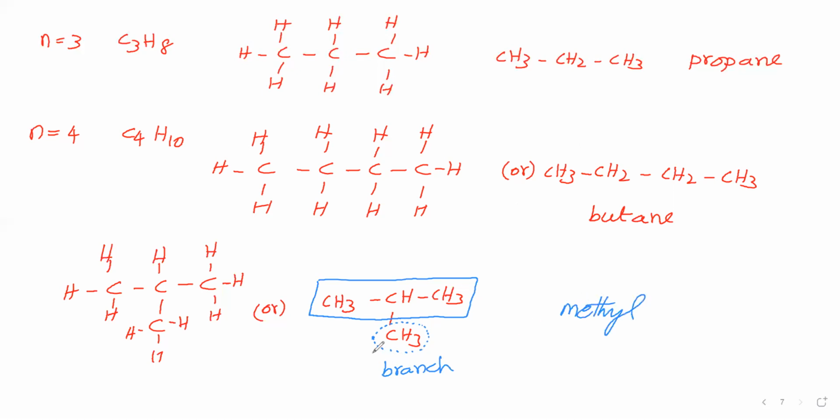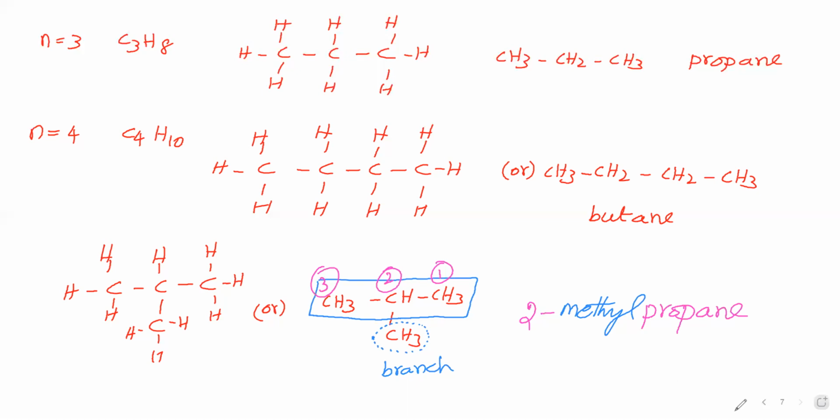Then this methyl position we have to say, for which we have to give numbering in the parent chain. To give numbering in the parent chain, you start either from the right extreme or from the left extreme. It is number 1 carbon, number 2 carbon, number 3 carbon in the parent chain. Now the branch methyl group is attached to the second carbon of the parent chain, therefore we will write that 2 here, and write a hyphen between number and alphabet. Then the parent chain contains 3 carbon atoms, that we will write in the form of prop. Between carbon atoms single bond is there, that is called ane. So the name of this one is 2-methylpropane. 2-methylpropane is the name of this alkane.